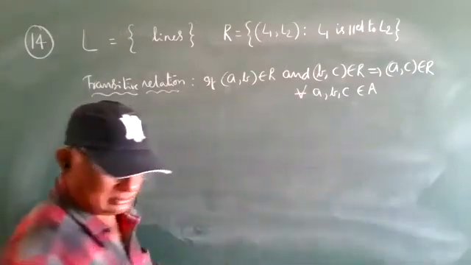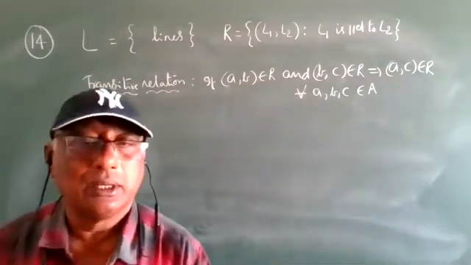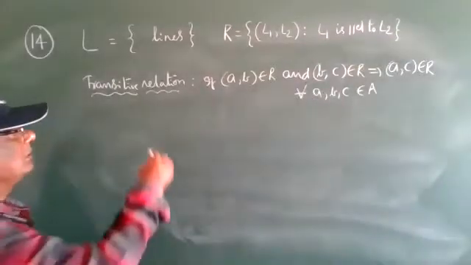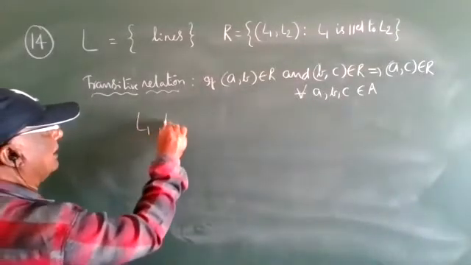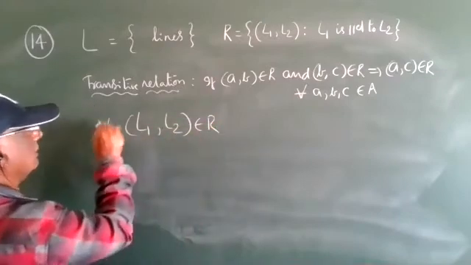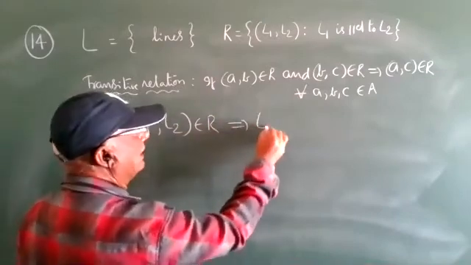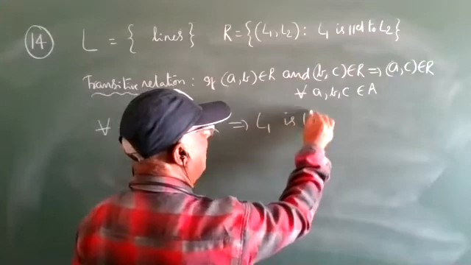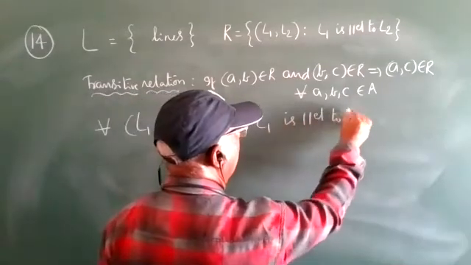Write down transitive, fast. (l1, l2) belongs to R, that implies l1 is parallel to l2.